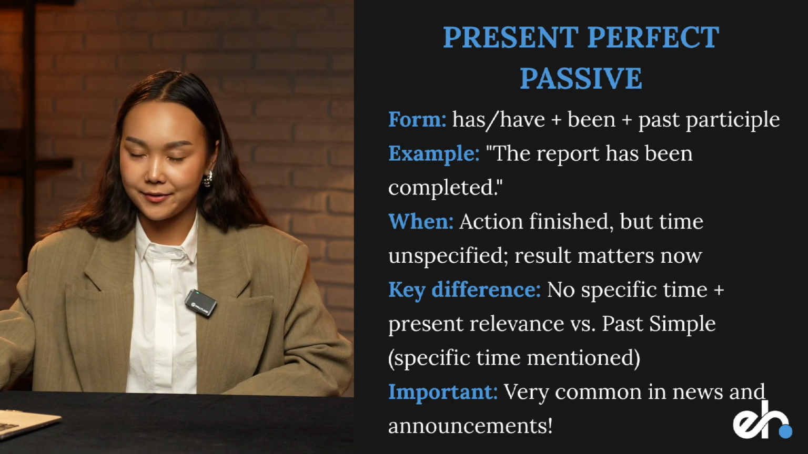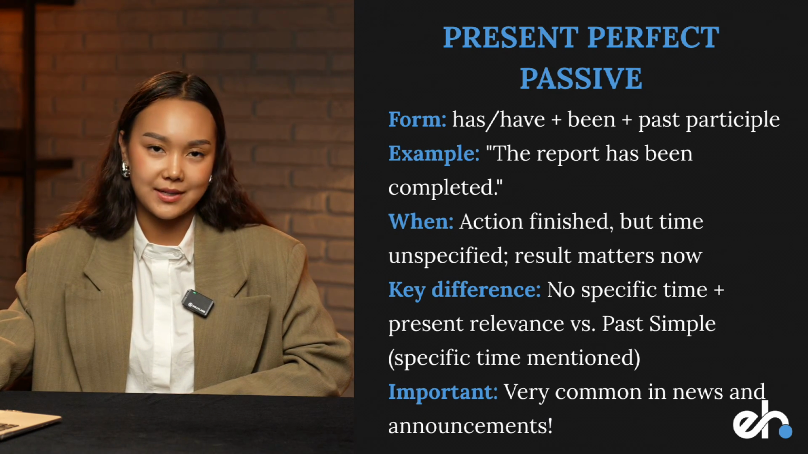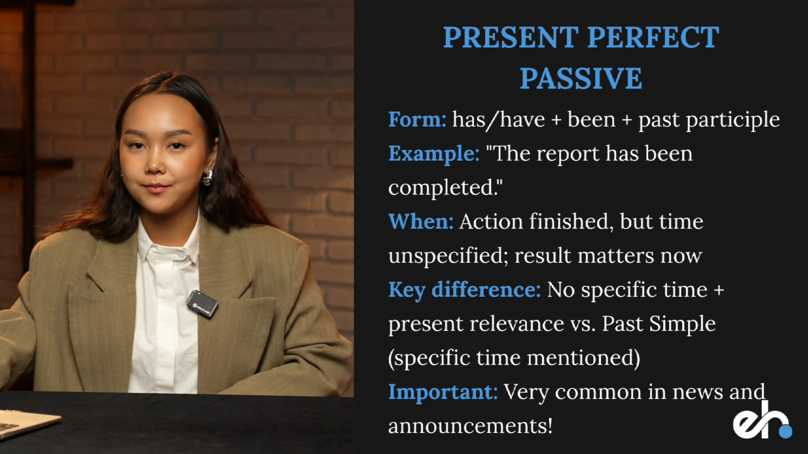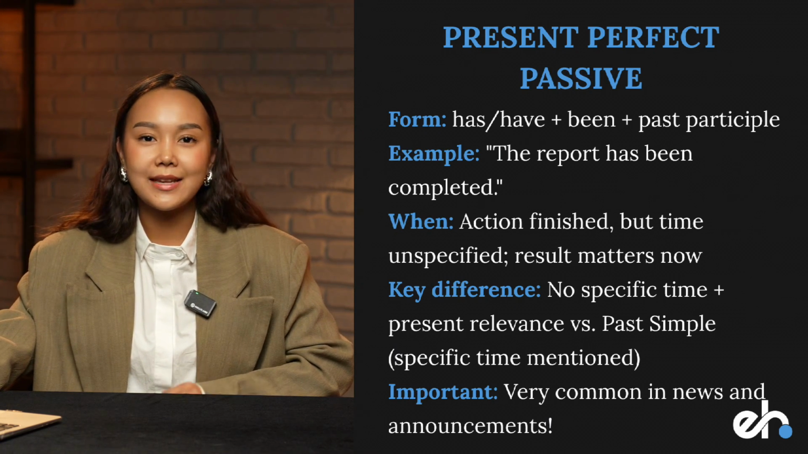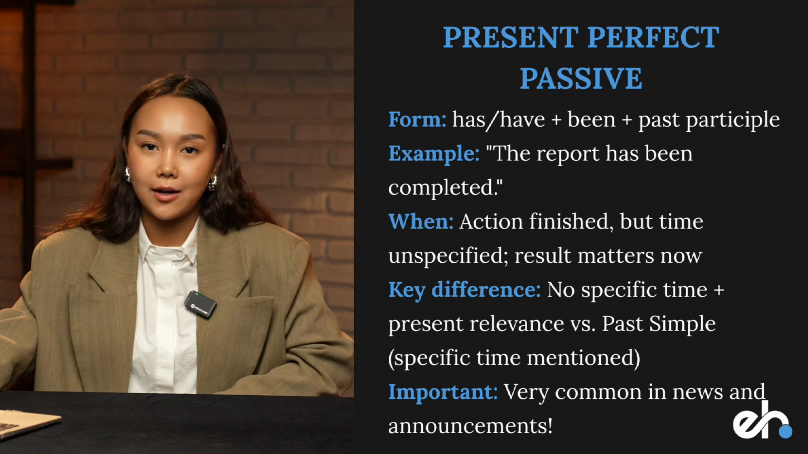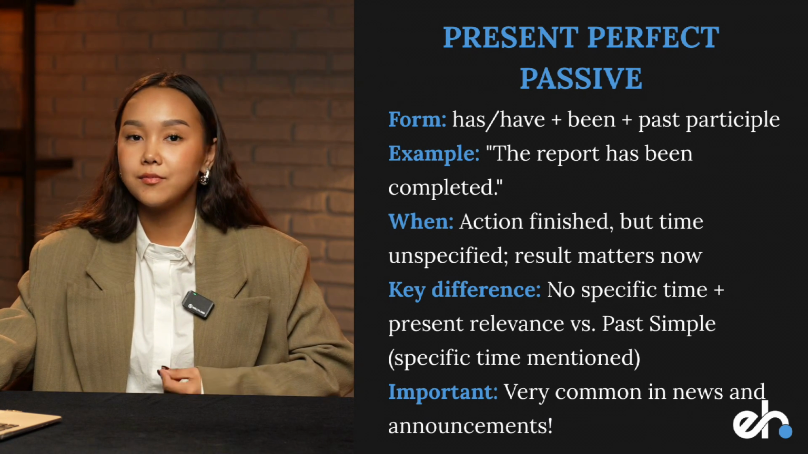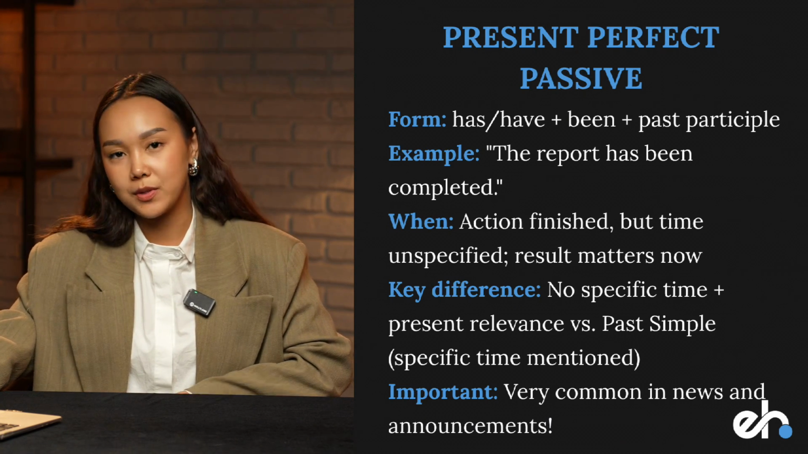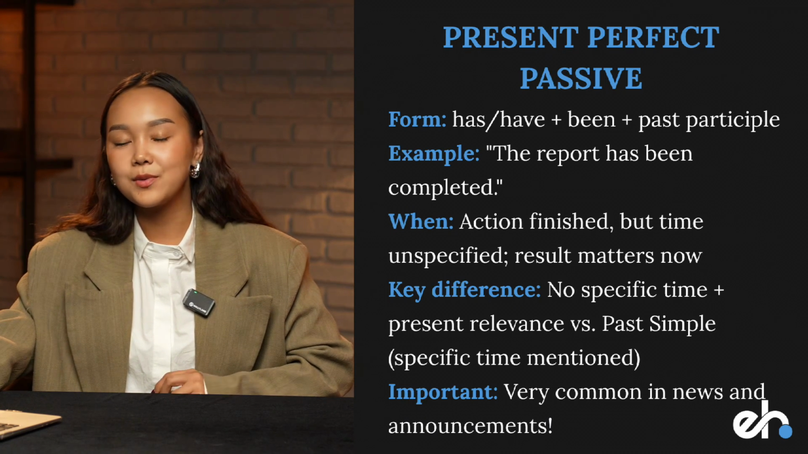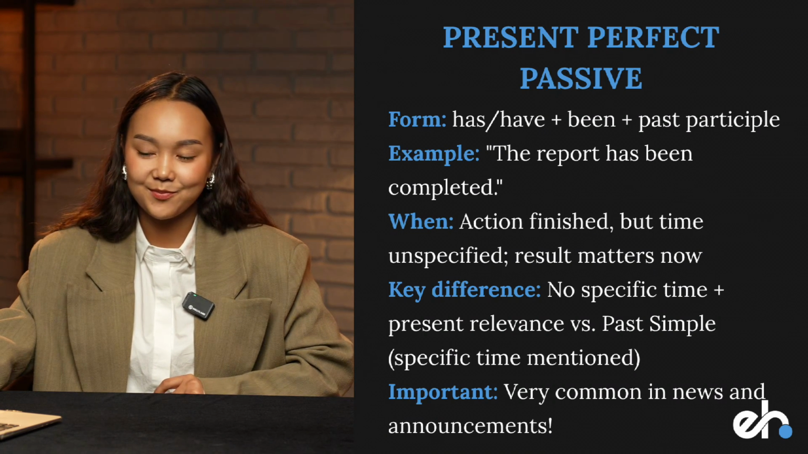Present perfect passive. Has, have, plus been, plus past participle. For example, the report has been completed. We use it when the action is finished, but time is unspecified, and the result matters now. Key difference is that we have present relevance and no specific time. An important note here is that present perfect passive is very common in news and announcements.